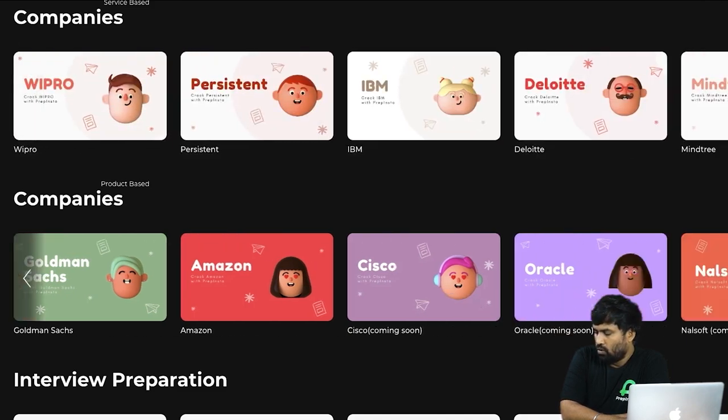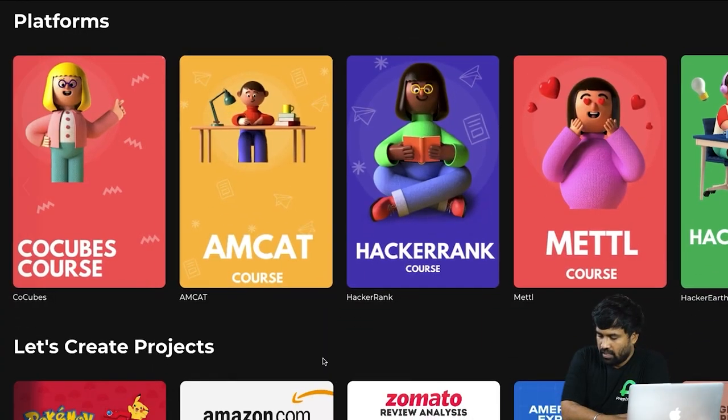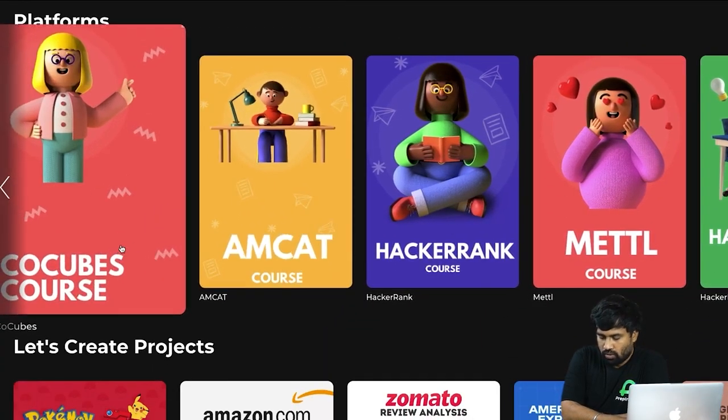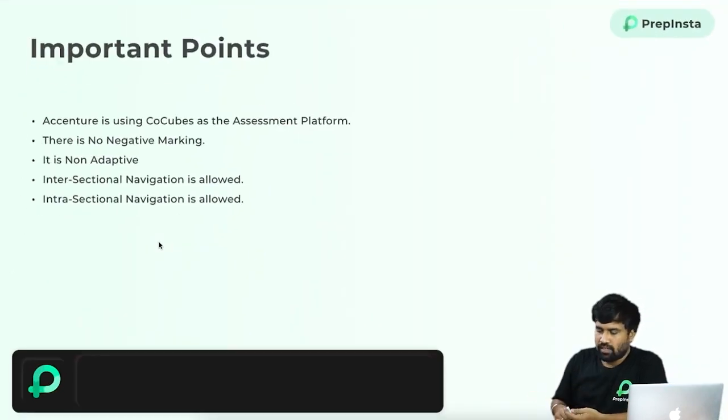Or if you want to go for platform specific, see CoCubes courses. So we have a CoCubes specific dashboard also, so that you can estimate what type of questions they will set for the CoCubes. And CoCubes will organize in the Accenture exam pattern, right? So if you go through these courses, they may give familiar or similar questions and answers, so that you can easily attempt the test.